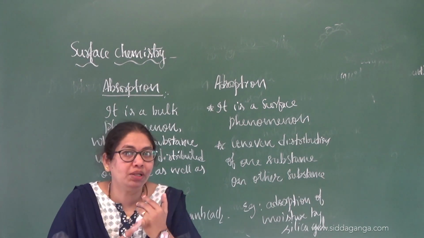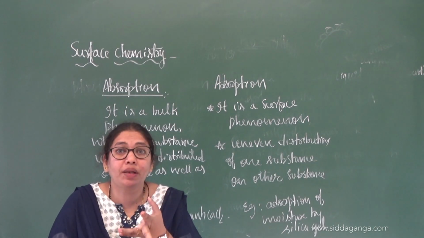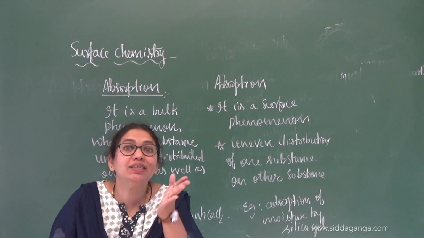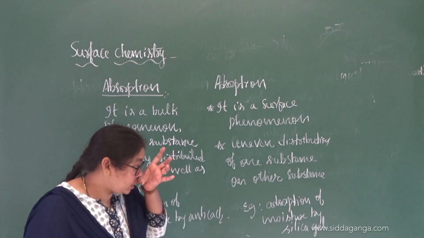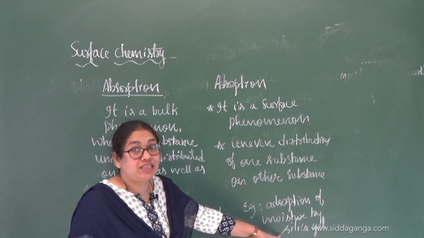As you know about animal charcoal, no? Silica gel is also an example. Alumina is an example. Catalysts are examples. All of these are providing the surfaces for the process to take place. Likewise, this silica gel is what? It is a very good adsorbent.